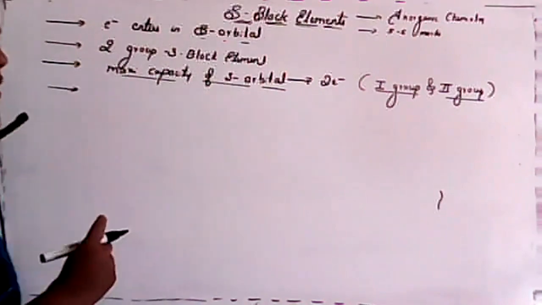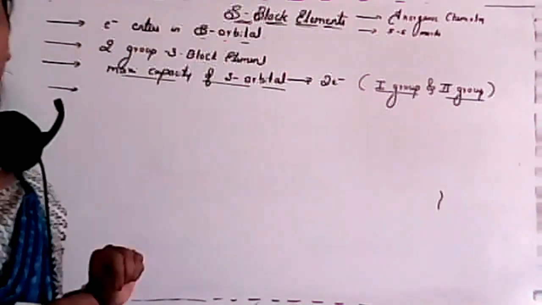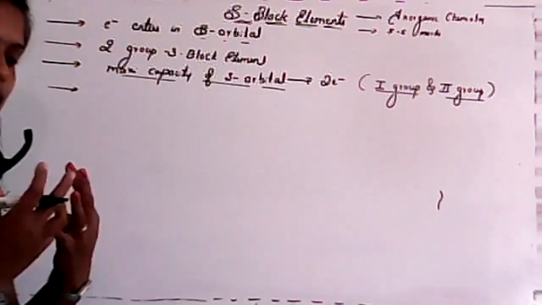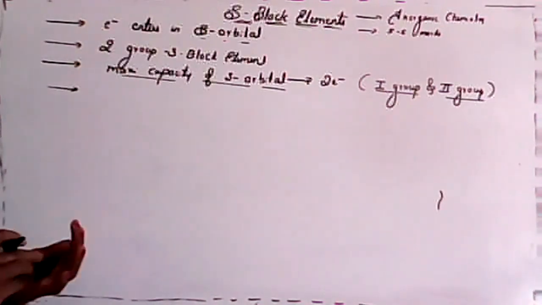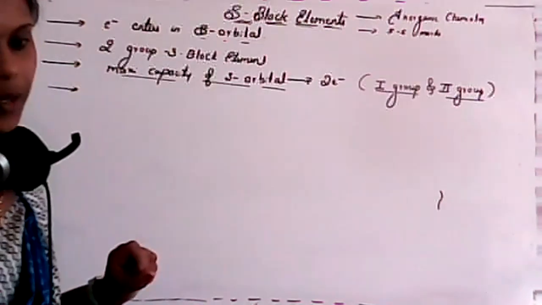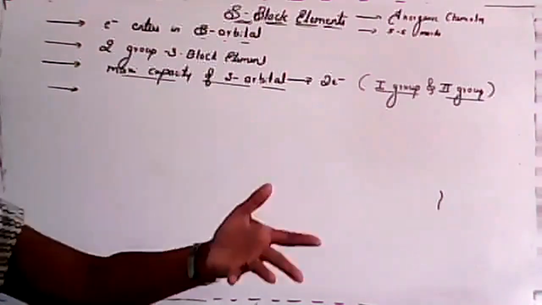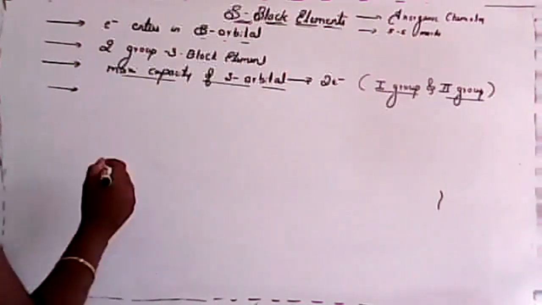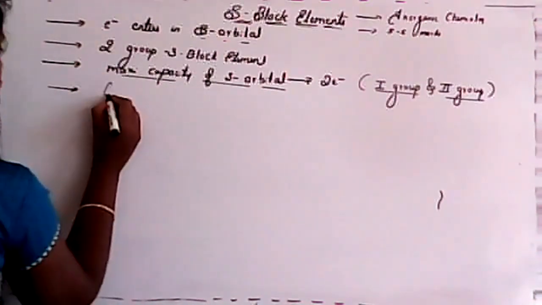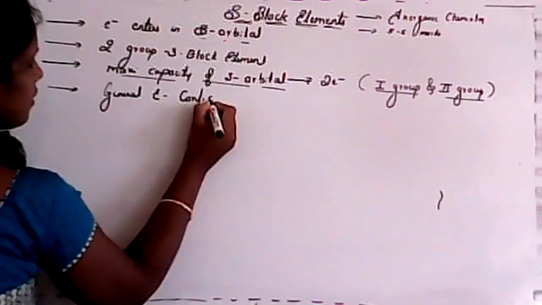So next, what is its general electronic configuration? High electropositive nature is also a reason, but we are talking about S block, so S block elements are those in which the electron enters into the last shell. That is another property of S block elements, but here we consider only the S block. Further, we'll study electropositive nature, Akshit. So what is the general electronic configuration of S block?